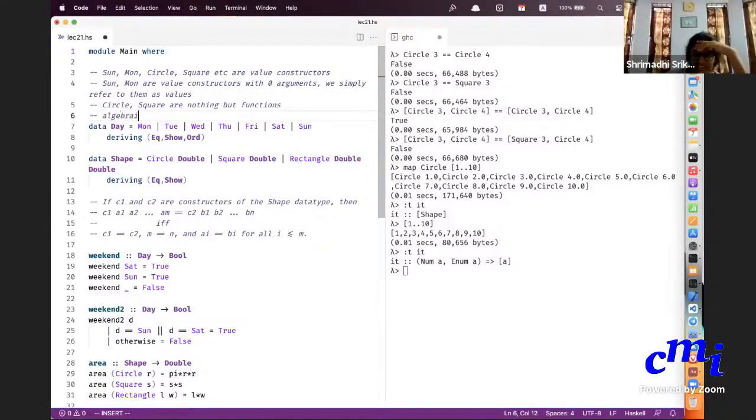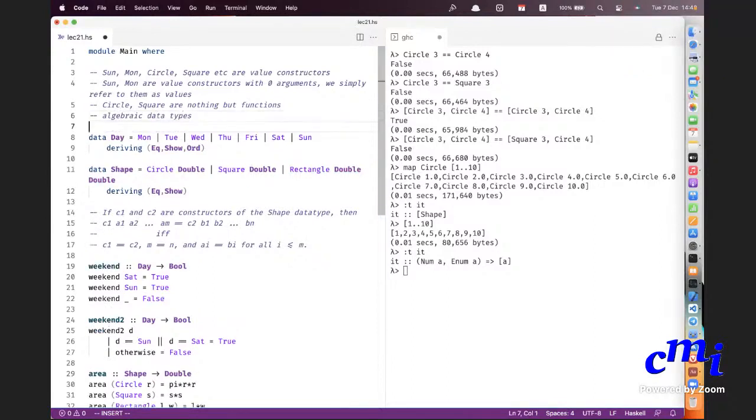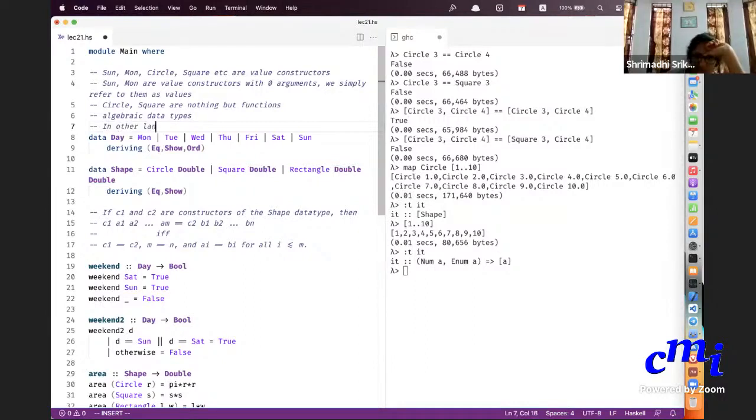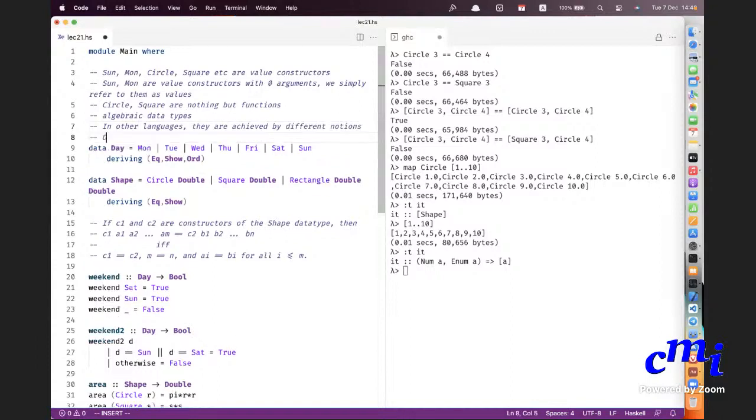Could you just repeat this? Yeah, these are called algebraic data types. And in other languages, each of these patterns is achieved by different keywords, notions. The day is achieved by an enum.